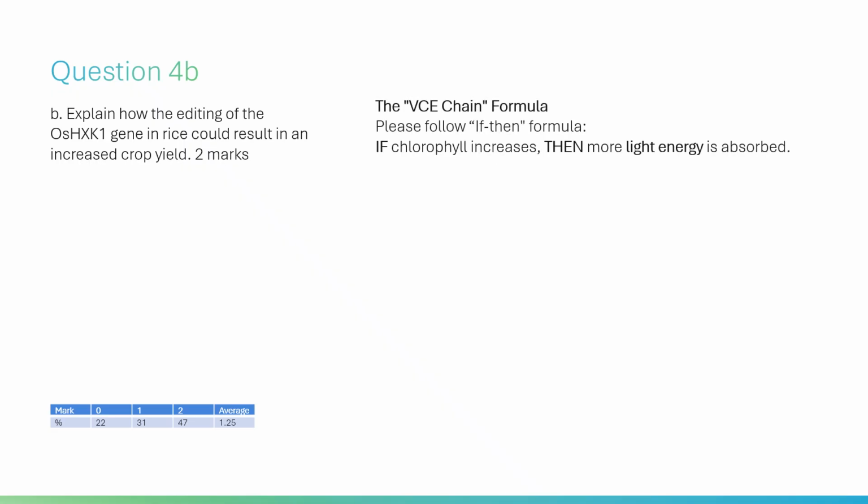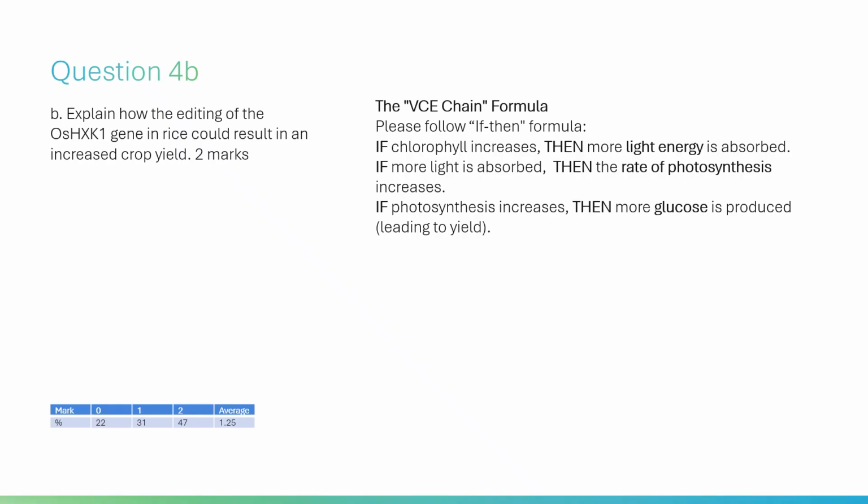Please follow the if-then formula. If chlorophyll increases, then more light energy is absorbed. If more light is absorbed, then the rate of photosynthesis increases. If photosynthesis increases, then more glucose is produced, leading to yield. In VCE, growth is a result, not an explanation.